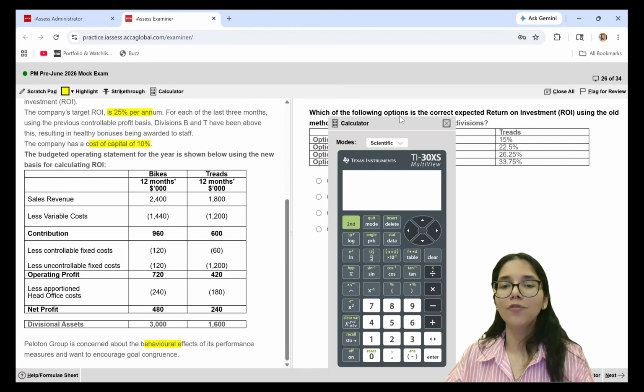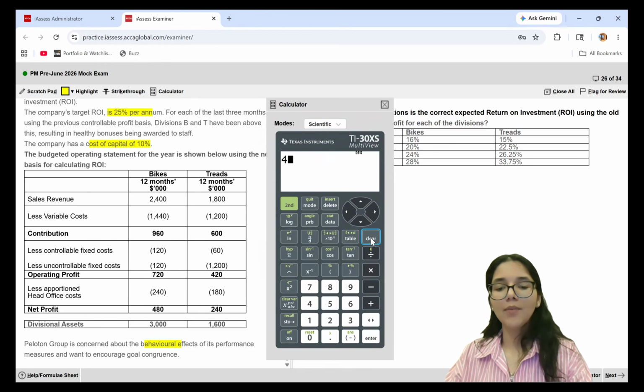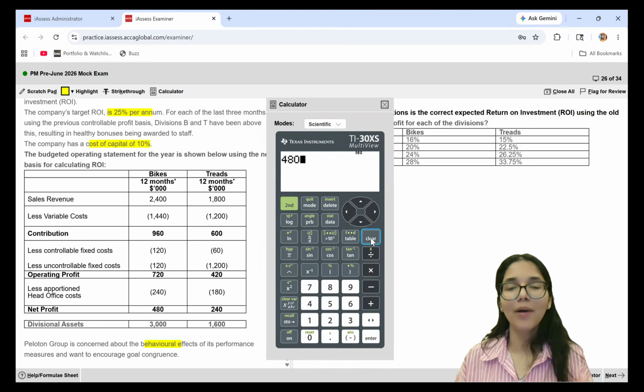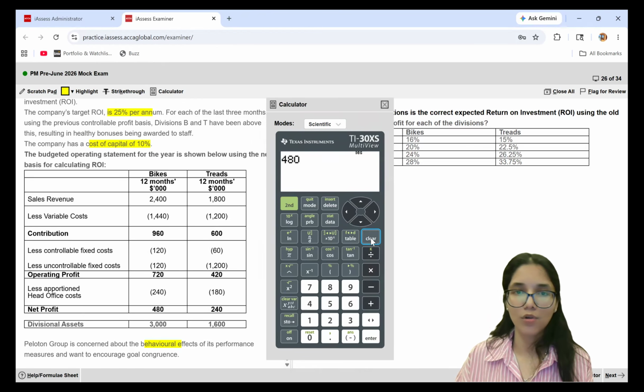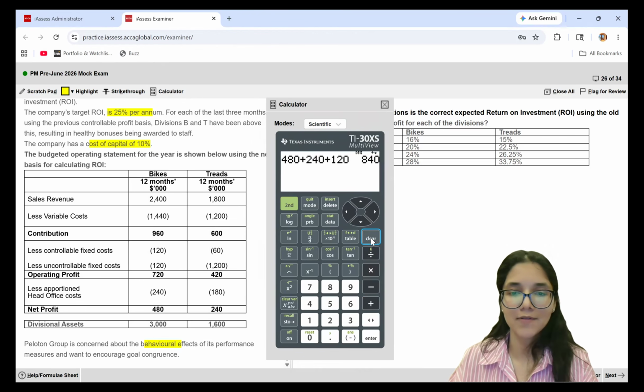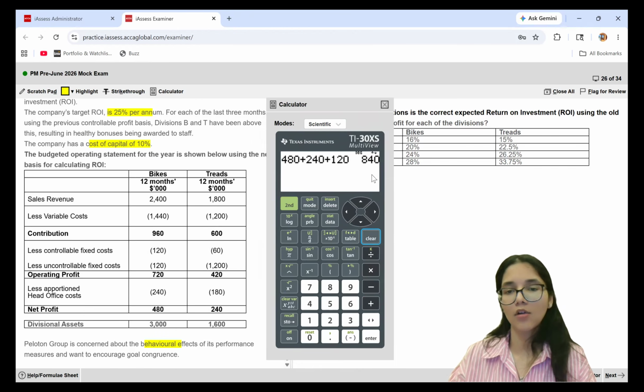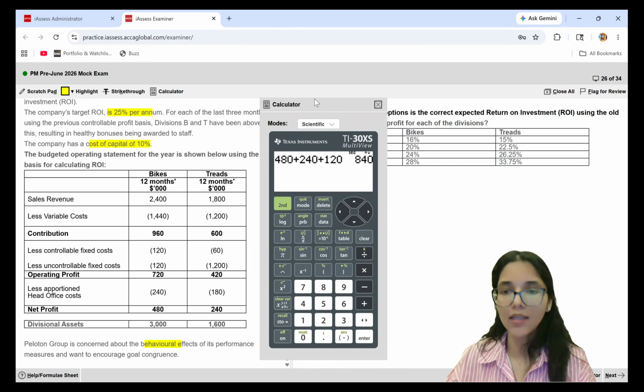So if I need to find out my ROI figure using my old method, in my net profit, I have to add back the things which were not in the control of my manager. So the head office recharge of 240 plus the controllable fixed costs of 120. These costs were not in control of the bikes division's manager. So I add these to the net profit, which makes the numerator 840.